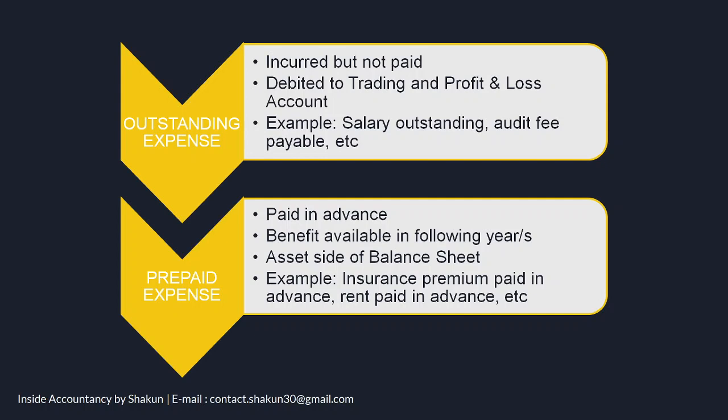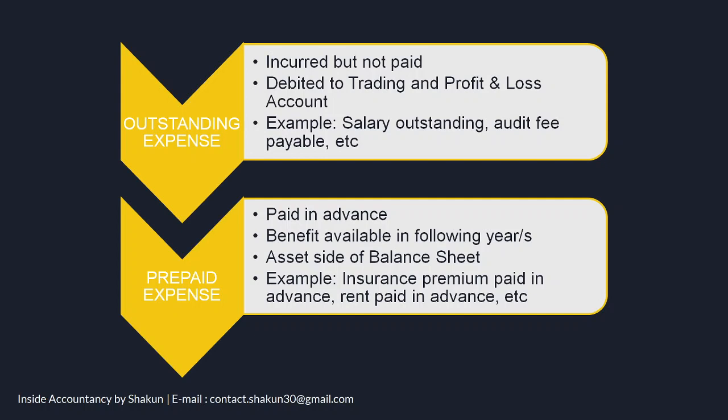On the other hand, prepaid expense refers to an expense that has been paid in advance. Means you have paid an expense of the next year in this year only, and the benefit you will be receiving in the years to come. Now, prepaid expense is an asset. It is shown on the credit side of the profit and loss account, and it is also shown as an asset in the balance sheet.